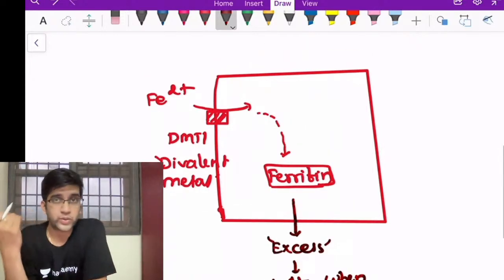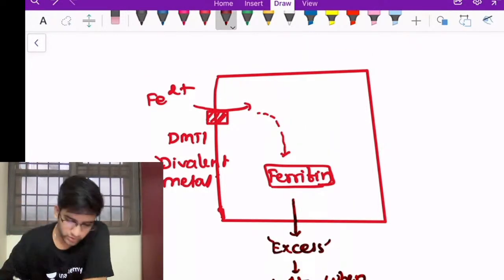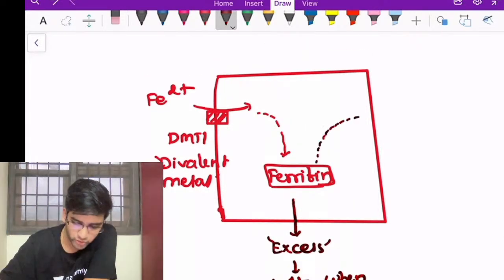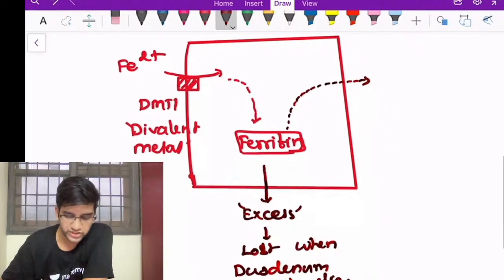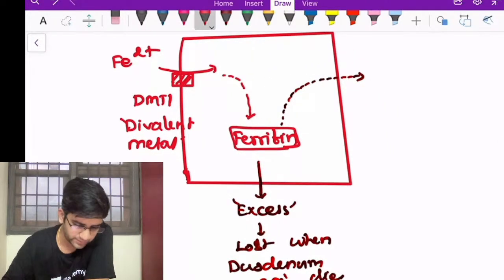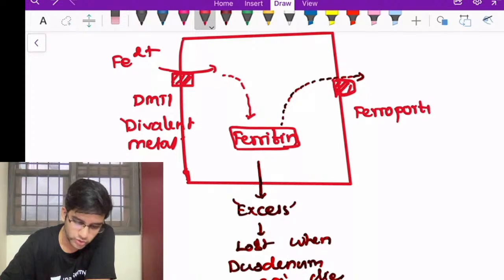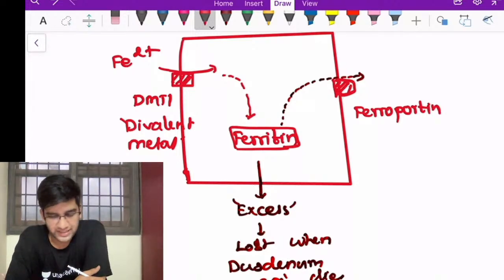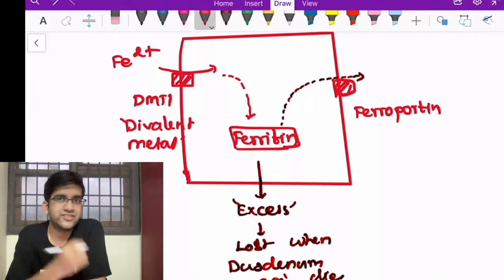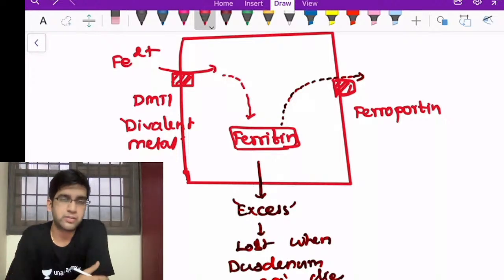So if my body requires iron, what will happen? If my body requires iron from ferritin molecules, it's going to go outside again. Again, I cannot just go like that. I need a transporter here, right? Here also I need a transporter. The transporter I'll require here is ferroportin. So with the help of ferroportin, the iron goes outside. Once the iron goes outside with the help of ferroportin, it's free iron. It's in the serum or in the blood, right?